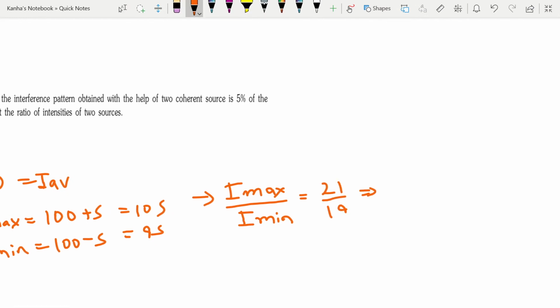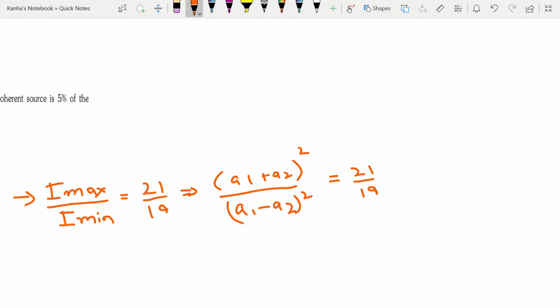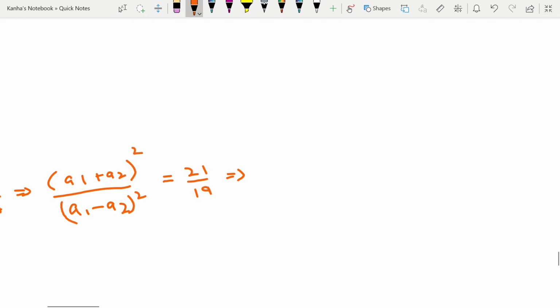That implies in terms of amplitudes, I can easily write this as A1 plus A2 divided by A1 minus A2. These are the amplitudes of the two waves. It's equal to 21 by 19. That implies that A1 plus A2 divided by A1 minus A2 is equal to root of 21 by 19, which is equal to 1.05.